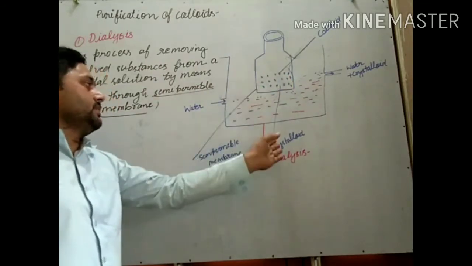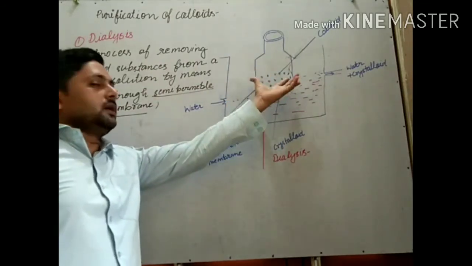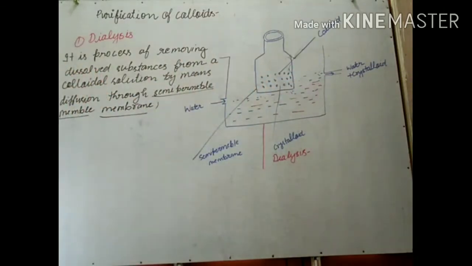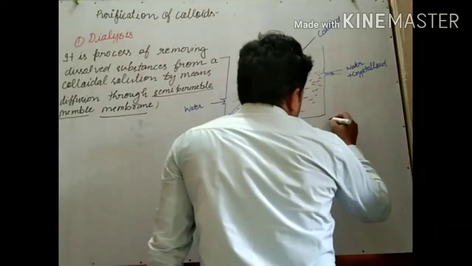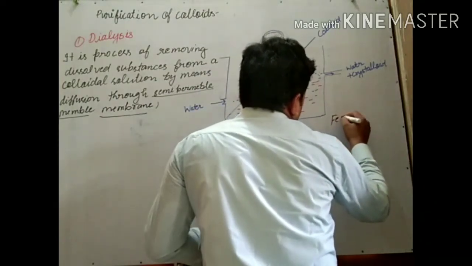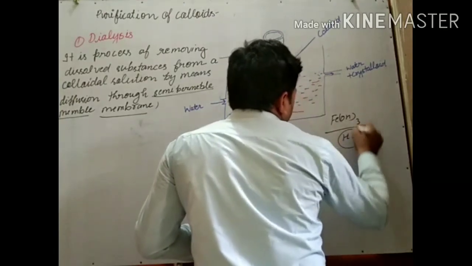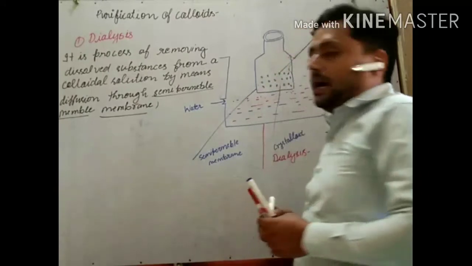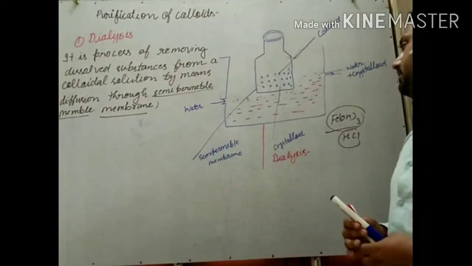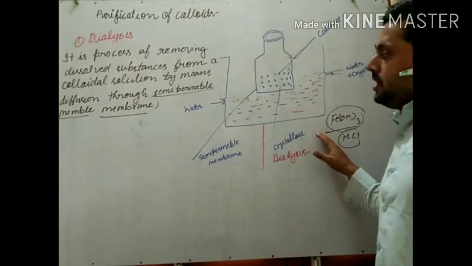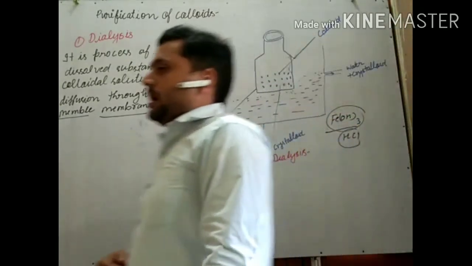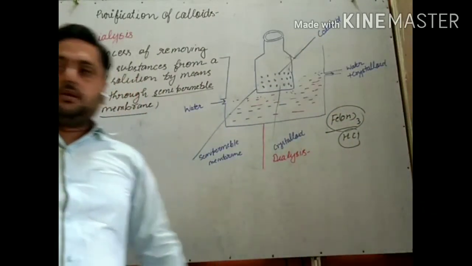So impurities go with water and colloidal particles remain here. This is dialysis. Our kidneys also act as a dialysis machine that purifies our blood, which is also a colloid. So the kidney purifies the blood.